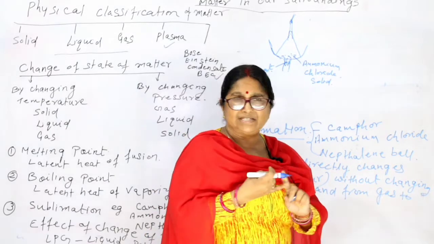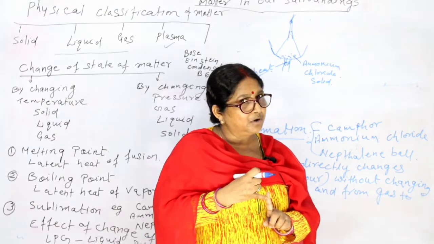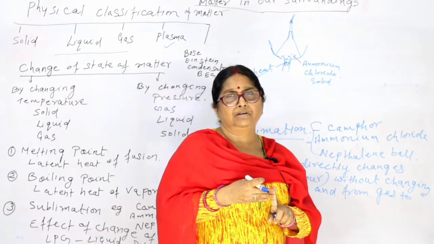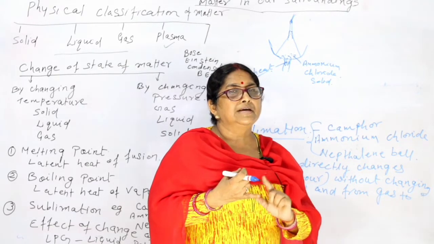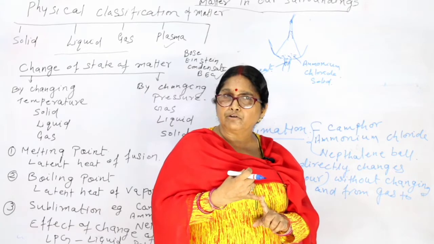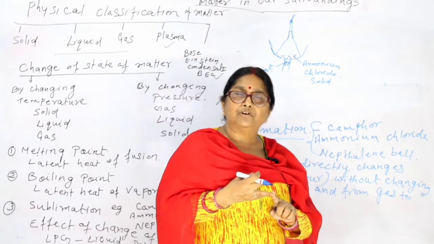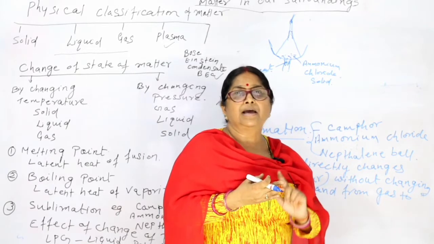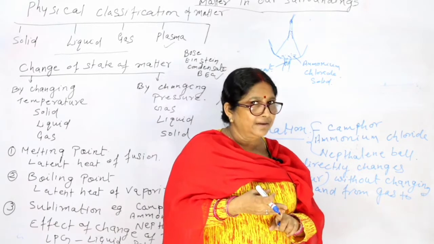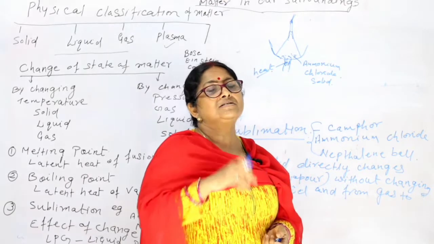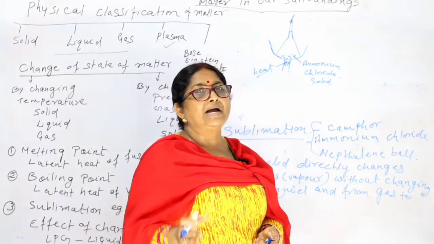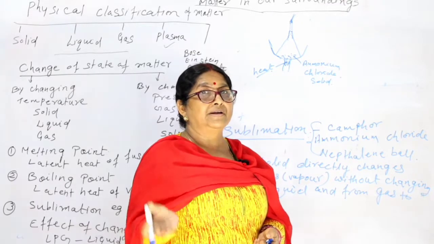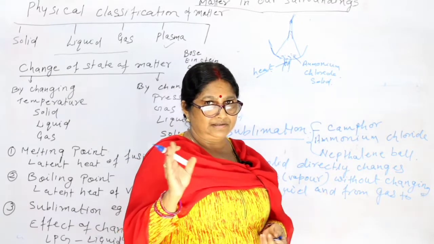First we saw melting point, boiling point, and then sublimation. In melting point there was latent heat of fusion, in boiling point there was latent heat of vaporization, and then sublimation. So we can change one state to another by applying or giving temperature. Hope you understood this.